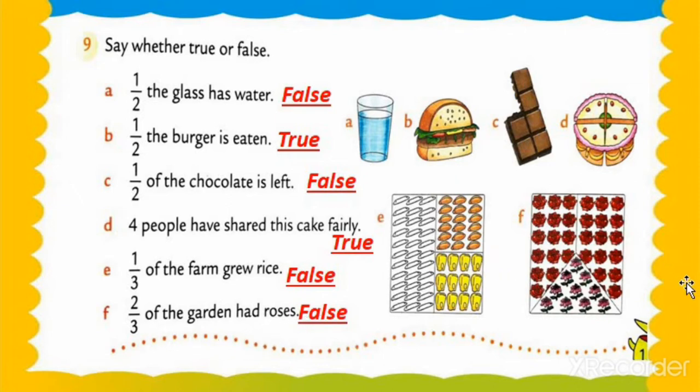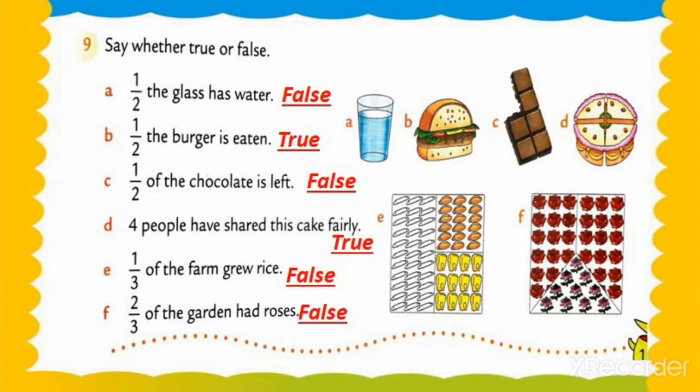And after that, question number F: two upon three of the garden had roses. See this, 1, 2 and 3 parts, and 2 is what? Two parts are flowers, but here only 1 part is roses. Okay, so that's why this sentence is also incorrect. Understood, my dear students? Here we complete the 2 questions.